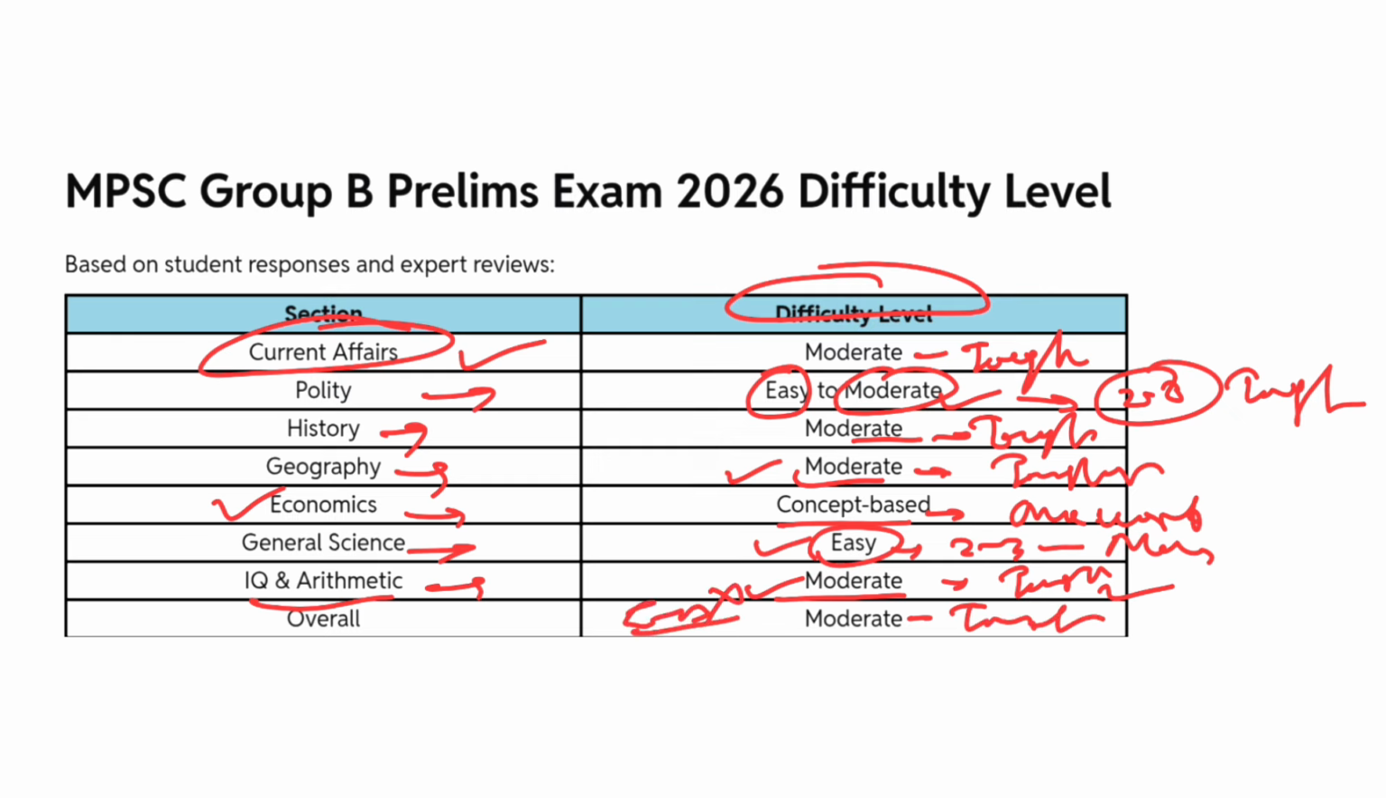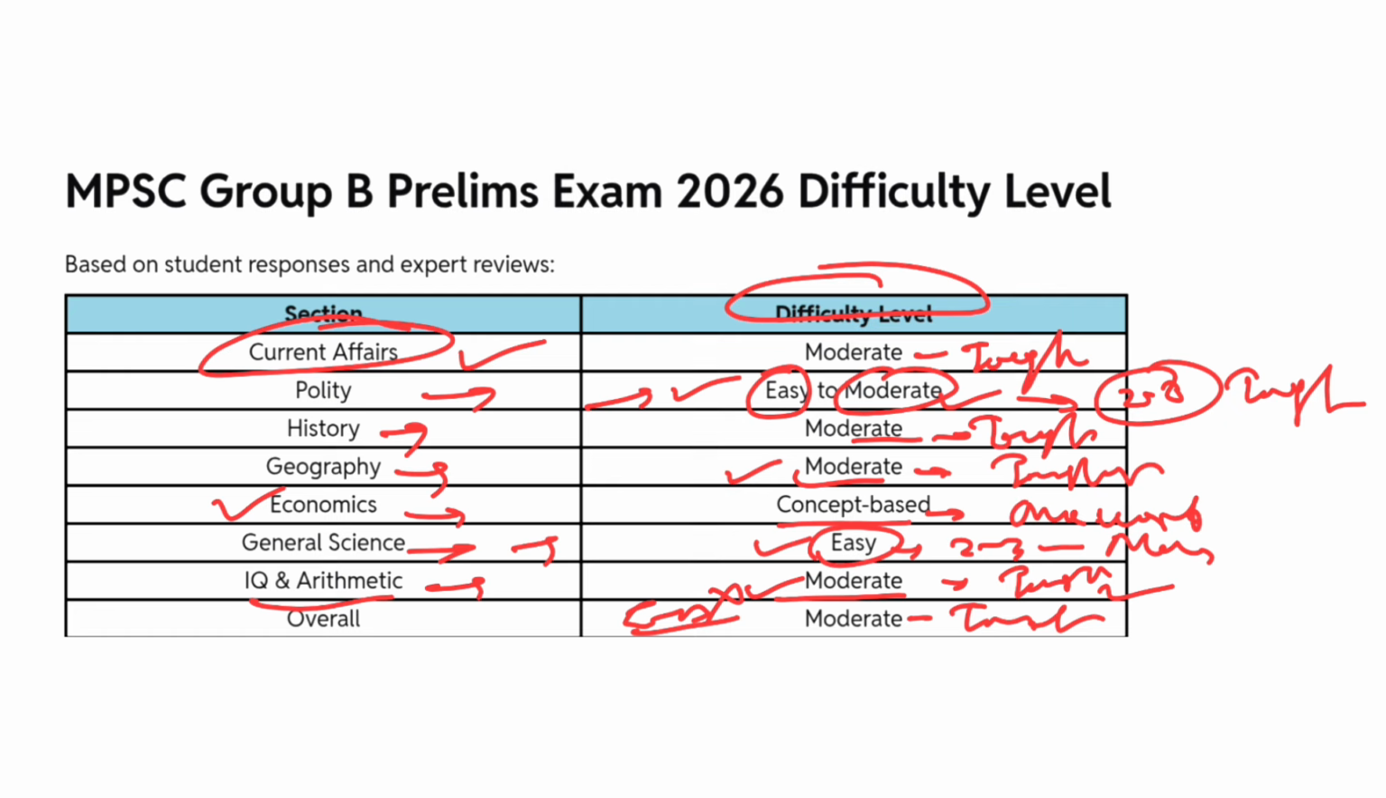If you leave some questions of general science or 1 or 2 questions of polity, otherwise this year questions were really tough. My analysis of this paper is that it was really tough. So what's your opinion regarding this year's paper? You should comment in the comment section.